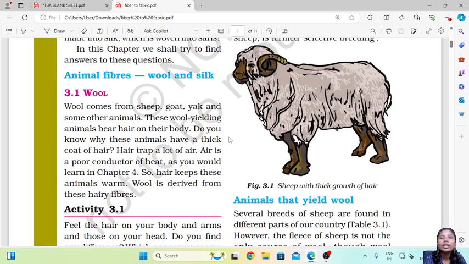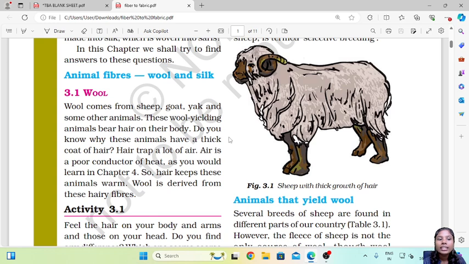So wool is firstly obtained from which three animals? Sheep, goat and yak. Now this wool is obtained from what? Their hair or their fleece that is present on their entire body. Now why do they have so much thick hair on their body? We know that wool or any layer of hair on the body can trap air.